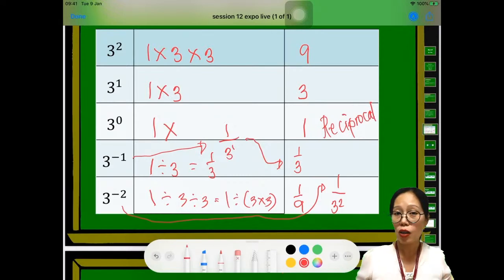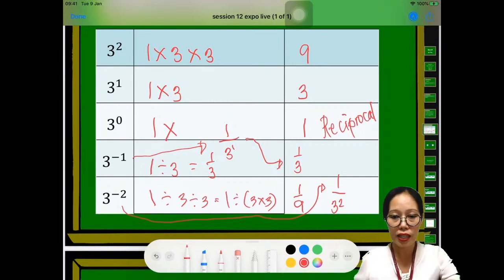Why? It's simply because we took the reciprocal. That is the beauty of reciprocal. If you take the reciprocal of an exponent, the exponent will change its sign. So from negative, it will become positive. And of course, it's also true that if it is positive and you get the reciprocal, it will become negative.